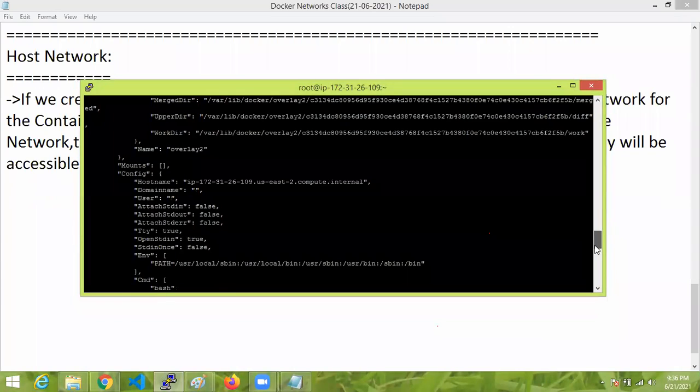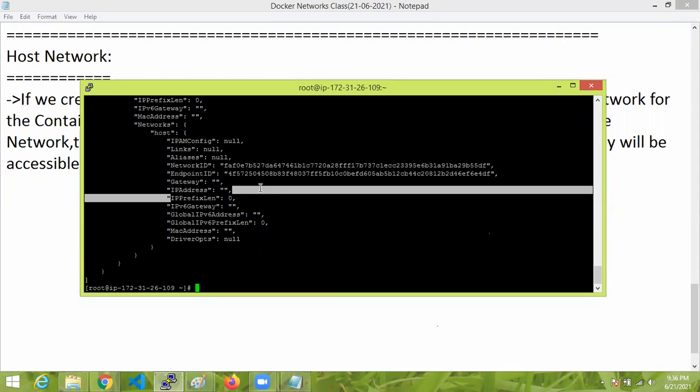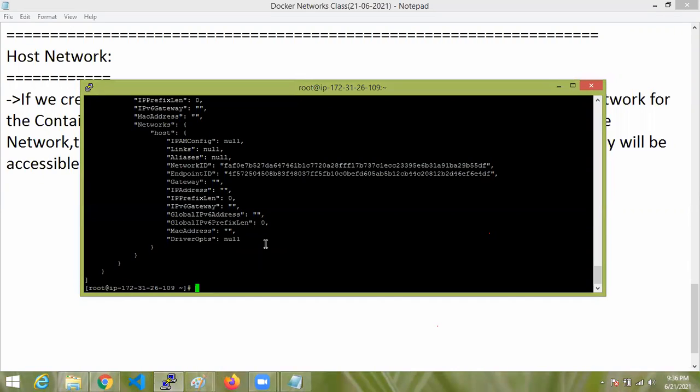See here, for this type of container, what is the network? The network type is host. Is there any IP address? No, nothing. That means it is not created under a specific network, it is created directly under the host machine. By using only your host machine IP, you can access this container.